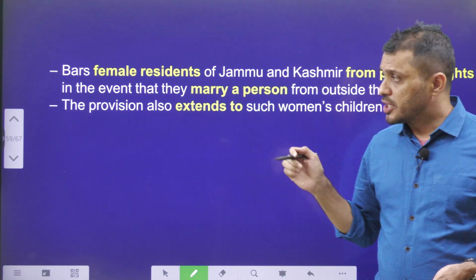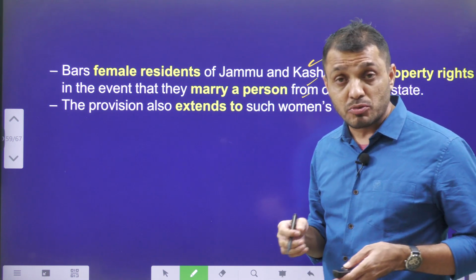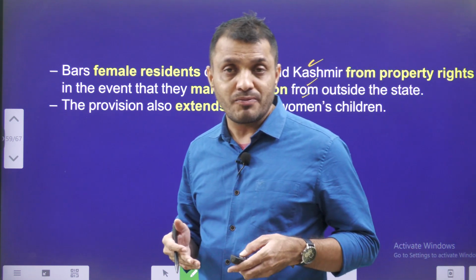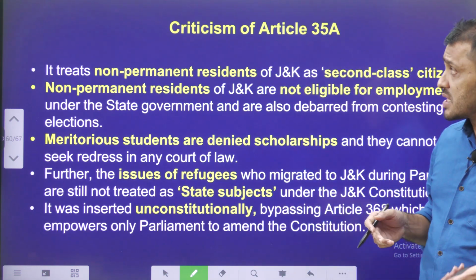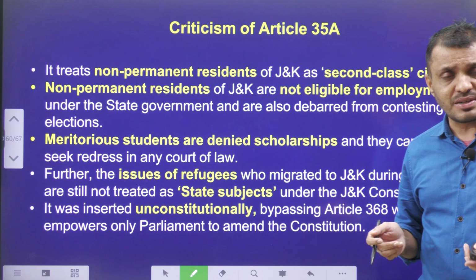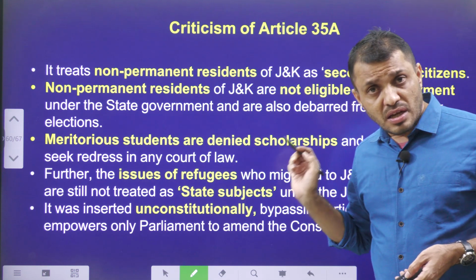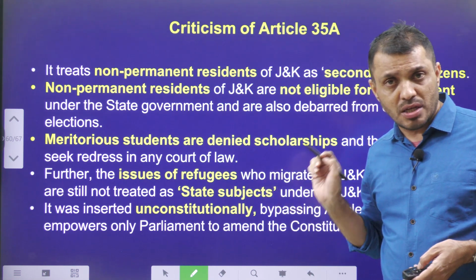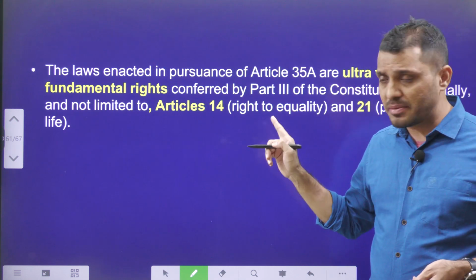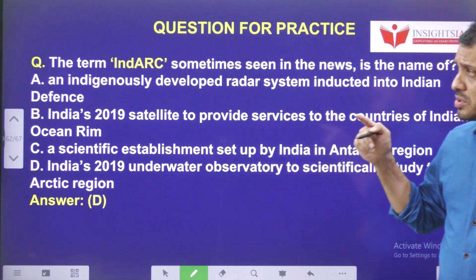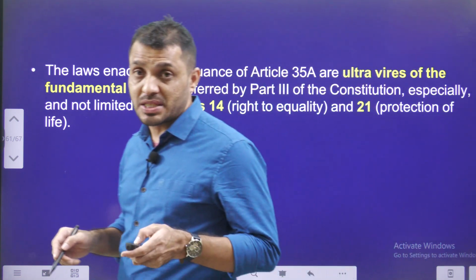school and other institutions. And if a female resident of Jammu Kashmir marries a person from outside Jammu Kashmir, she loses all her property rights from her parents. So this kind of discriminatory thing was there. Because of that, Article 35A faced a lot of criticism. Article 35A was not added according to a Constitutional Amendment, that is, not according to a Parliament law. It was simply added by presidential order. That is also not the right way according to some of the critics. So these are the top 5 topics of today's video.